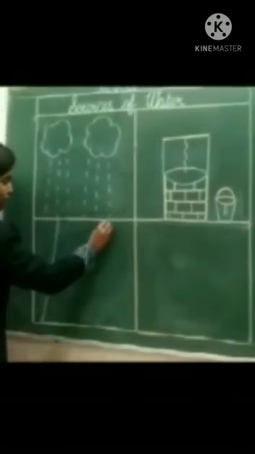Now here we will draw a river. Draw a zigzag line like this. Yes, same zigzag line we will draw here. Yes, draw like this.